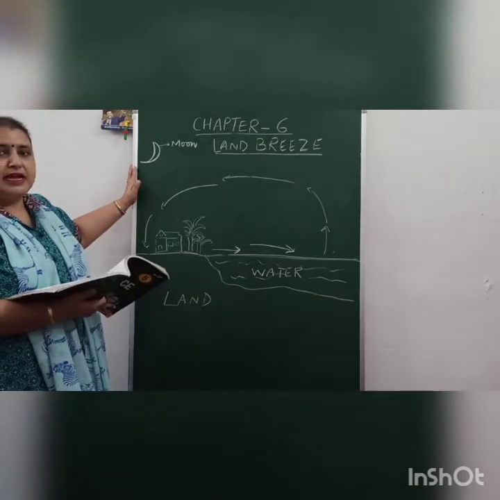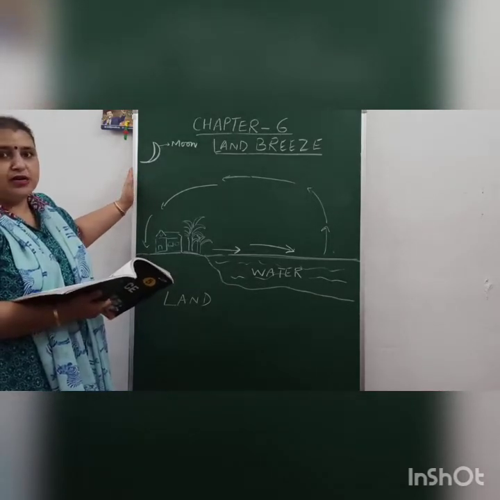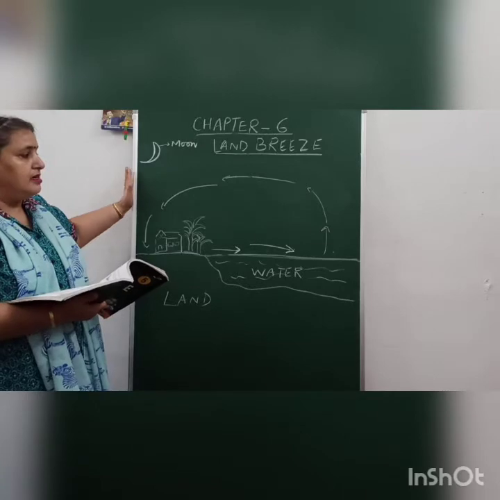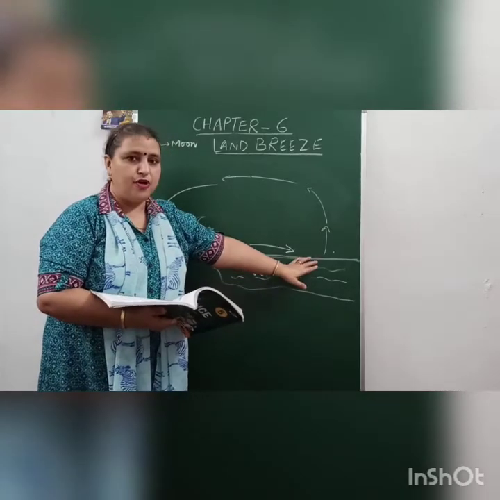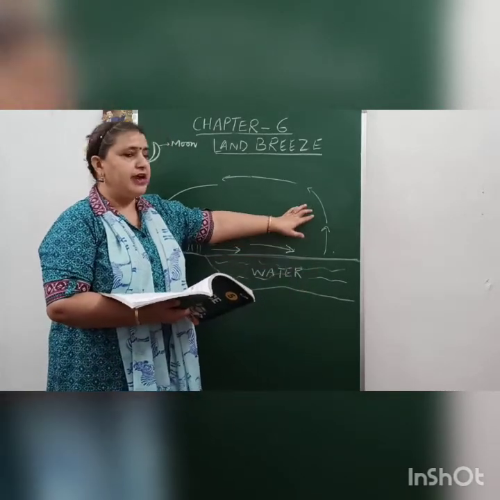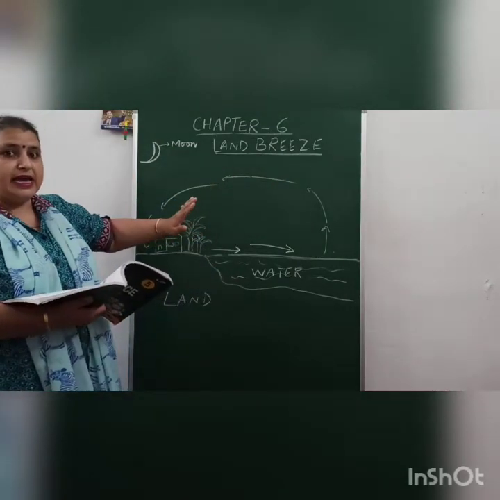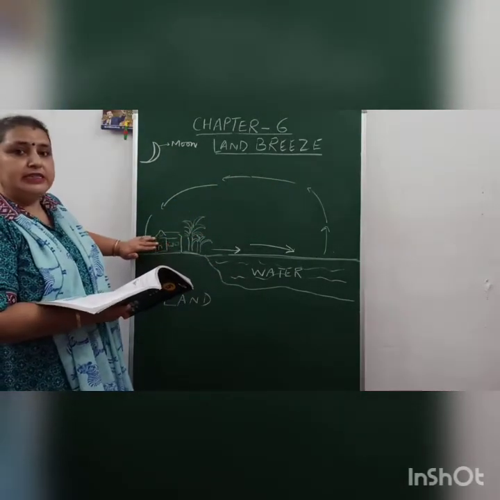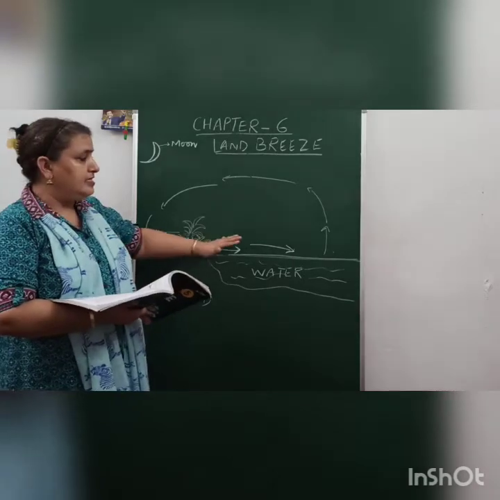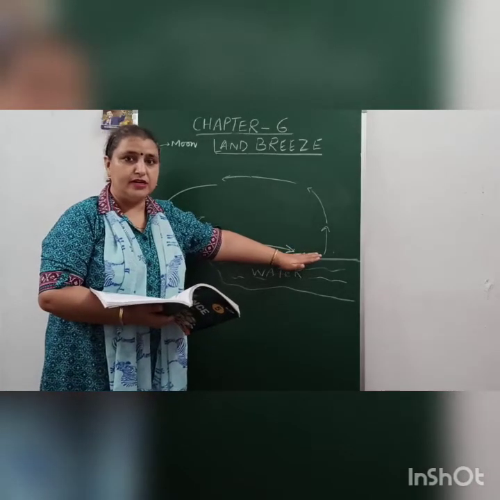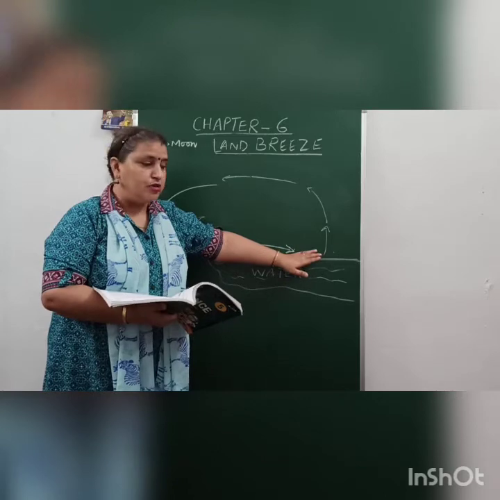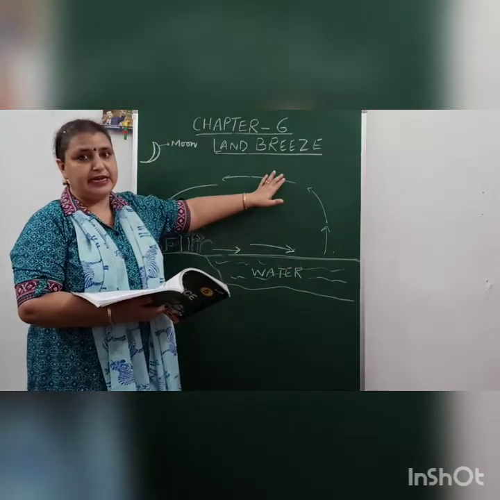What happens in the night? The atmosphere is a little cooler, but the hot air from the water rises up and the cool air from the land takes the place over here in the sea because the hot air is rising up.